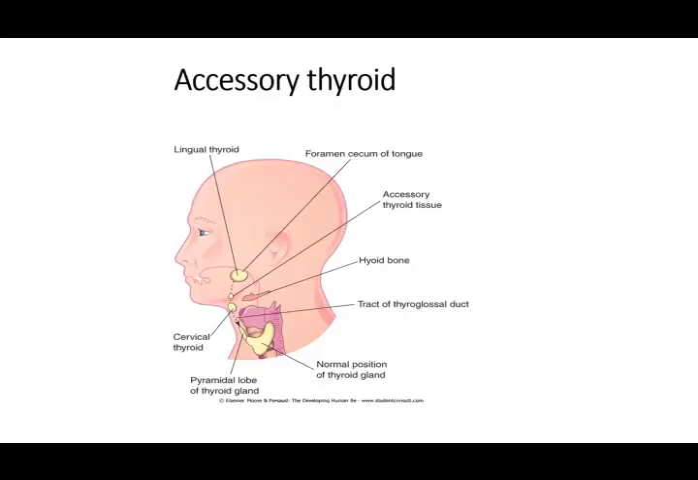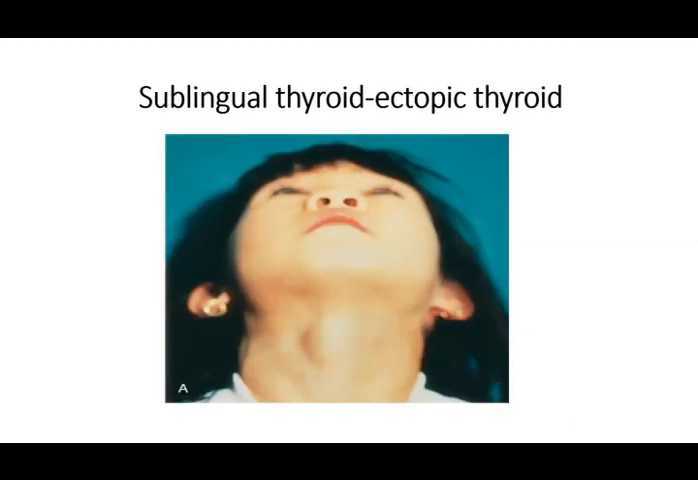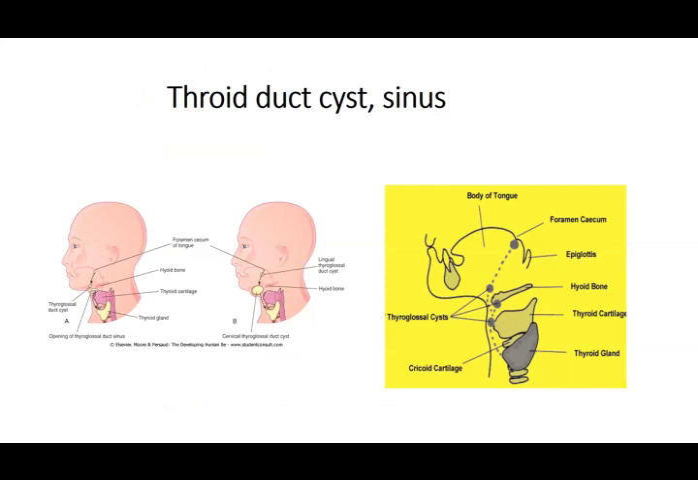So this is an accessory one. This is a sublingual thyroid. You can see it just underneath the tongue, because that is a remnant which is there. That is an ectopic thyroid. That means it did not descend down to its normal position. Then you have this thyroglossal duct cyst. So it can be a cyst again. It can be anywhere.